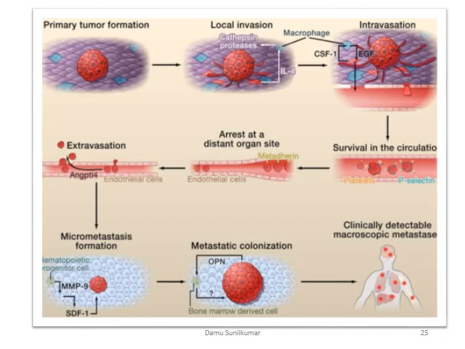Once they survive, they reach a very distant organ site, and it all depends on the seed and soil theory where the secondary tumors are actually formed. After they are at a distant organ site, they extravasate from the capillary system, and then there is a micrometastatic formation, which is also aided by the matrix metalloprotease, and they form a colony in the area where they have localized, and again they develop into a secondary detectable tumor.